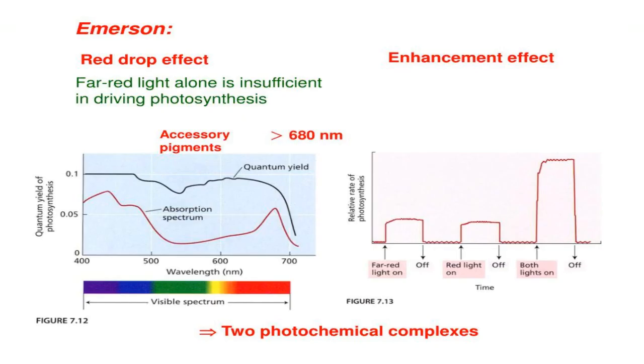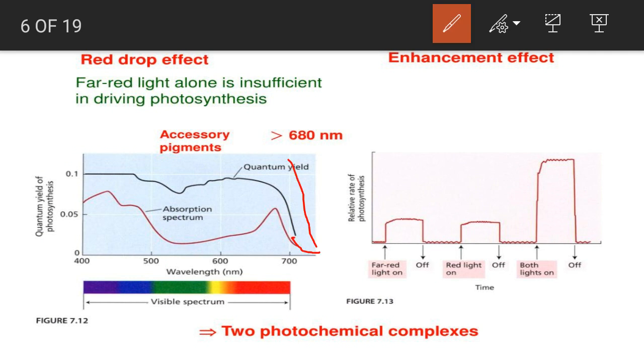Now let's summarize both the Emerson experiments. In the red drop effect, Emerson reported that when longer wavelength, that is far red light of more than 680 nanometer, is given, the quantum yield decreases sharply. In the Emerson enhancement effect, Emerson reported that when a combination of longer and shorter wavelength, that is far red and red light, is used, the quantum yield is enhanced as compared to both of them when used separately.